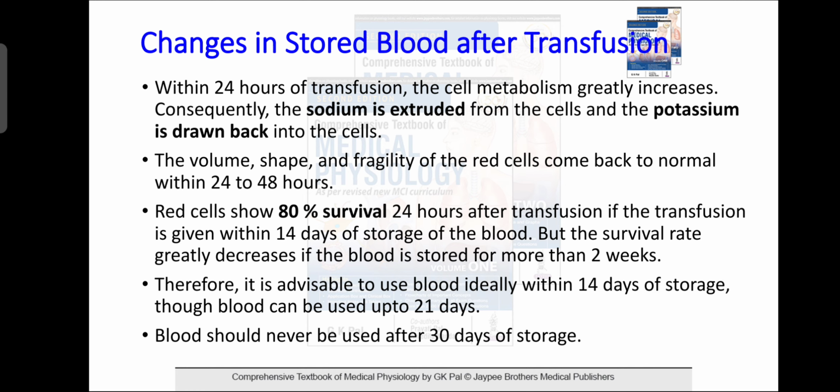Red cells show 80% survival 24 hours after transfusion if the transfusion is given within 14 days of storage of the blood. But the survival rate is lower if the blood is stored more than 2 weeks. Therefore, it is advisable to use blood ideally within 14 days of storage, though blood can be used up to 21 days. Blood should never be used after 30 days of storage. So these are the changes in the stored blood after transfusion.